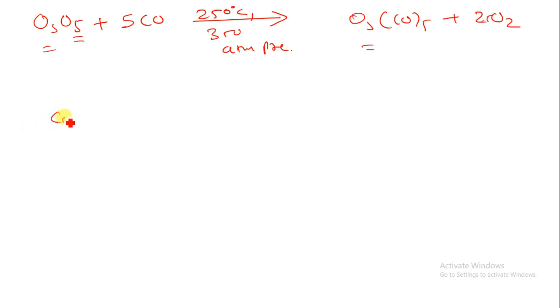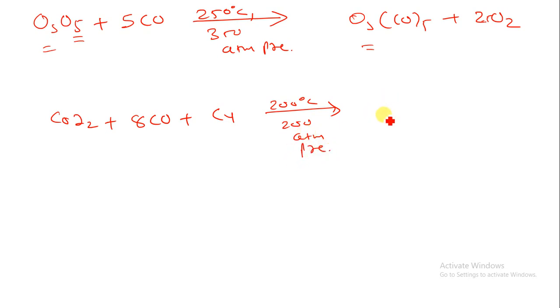Let us understand one more example. Suppose we are having cobalt iodide in presence of 8CO, with copper as a reducing agent. When we are reacting at 200 degrees Celsius at 200 atmospheric pressure, we can produce Co2(CO)8, that is a metal carbonyl, by the removal of 4CuI, copper iodide. So by that way you can produce metal carbonyl using a reducing agent.